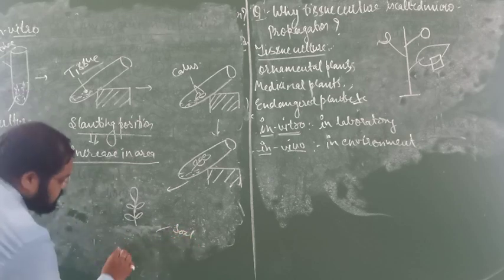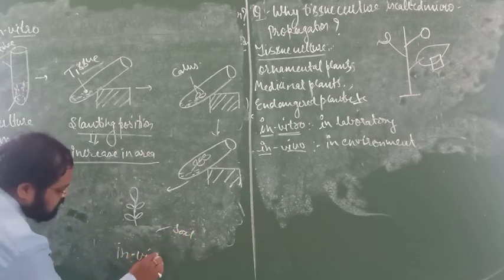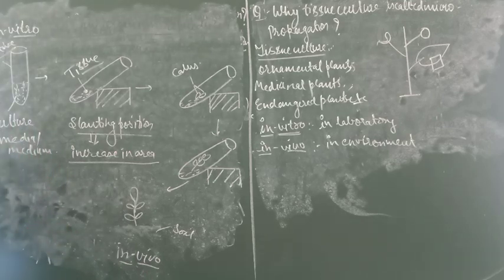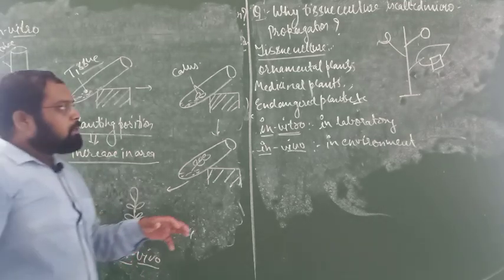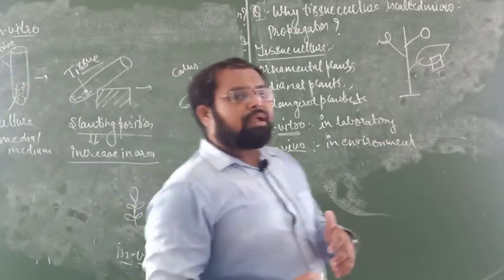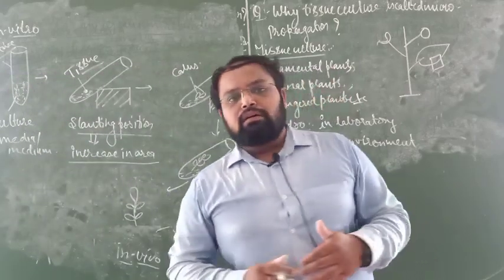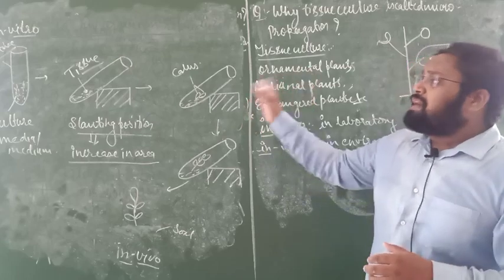It means here it was in the in vivo condition. So ornamental plants, medicinal plants or endangered plants will be obtained by this method.